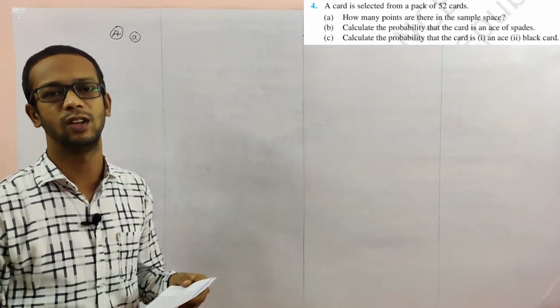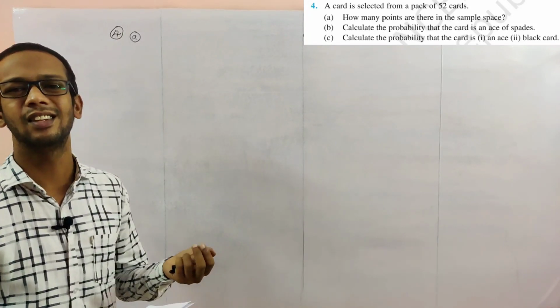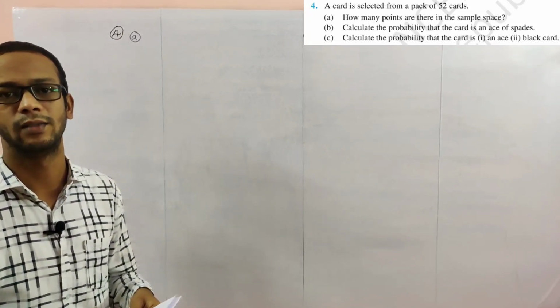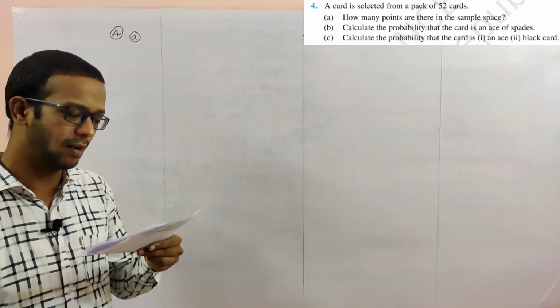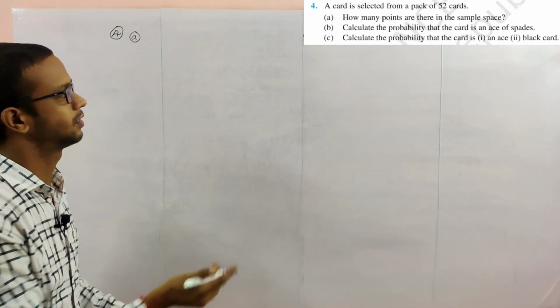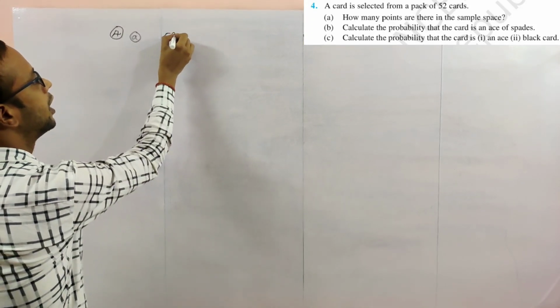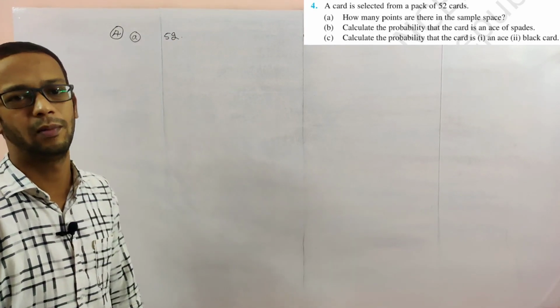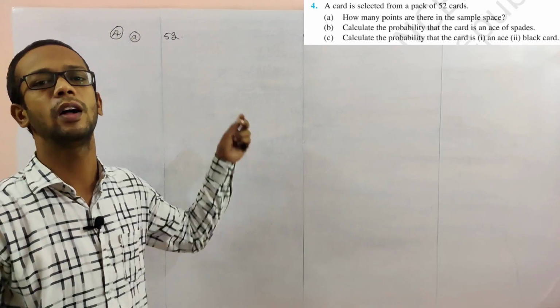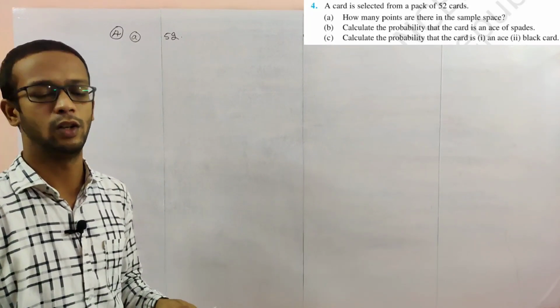How many cards are there, that many sample points. That is nothing but 52 elements in the sample space. Total number of outcomes is 52.